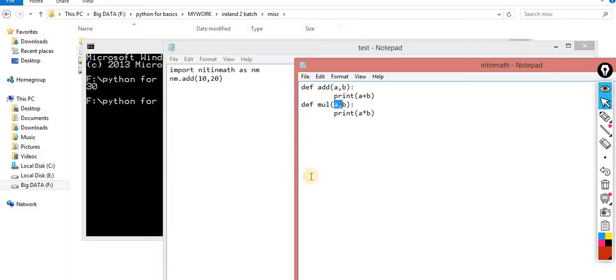This file is called a module. Keep this point in your mind. A module is basically a group of functions, group of variables and group of classes combined together into a single unit, and that unit is called a module.